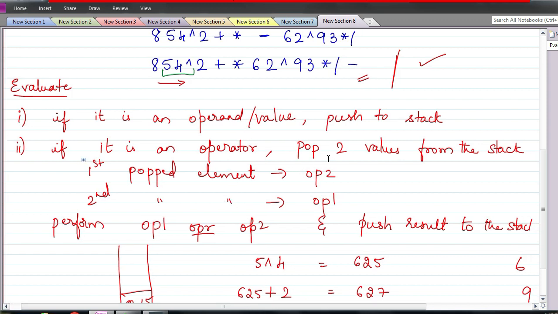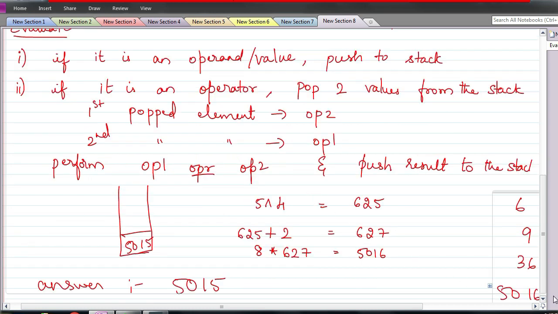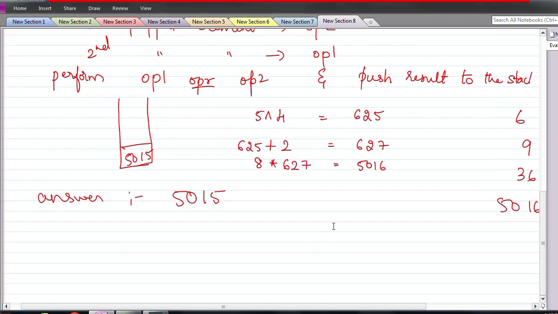If it's an operator, pop two elements. First element is operand 2, second element is operand 1. Perform the operation based on the operator. For this, use a switch statement. Whatever answer you get, push it back to the stack. That's it. So this is going to ensure that at the end of this function evaluation, you are going to have the answer in your stack. Okay, so this is the procedure for evaluating a postfix expression.